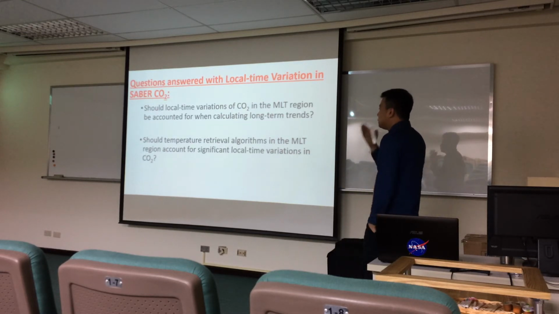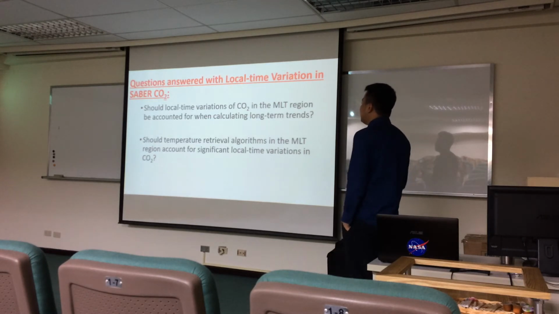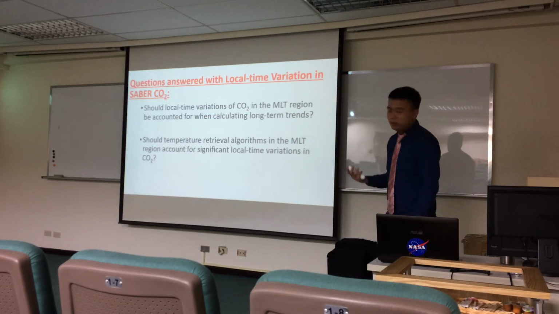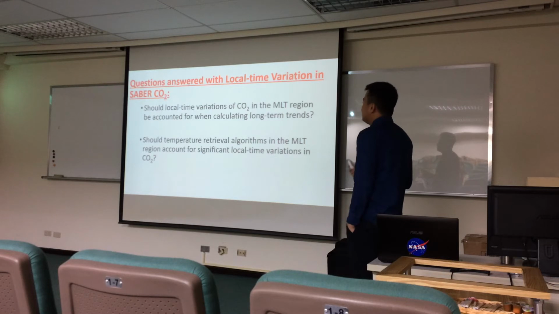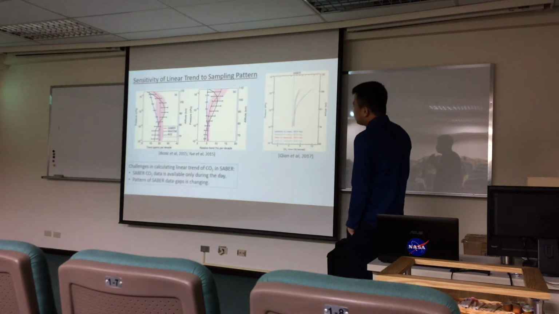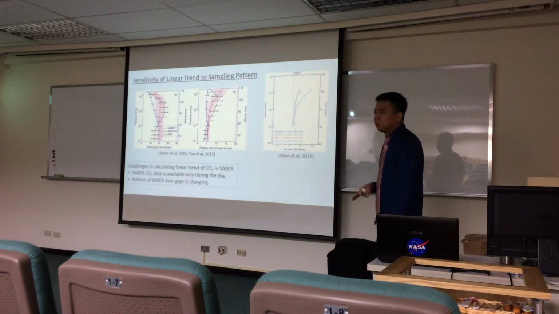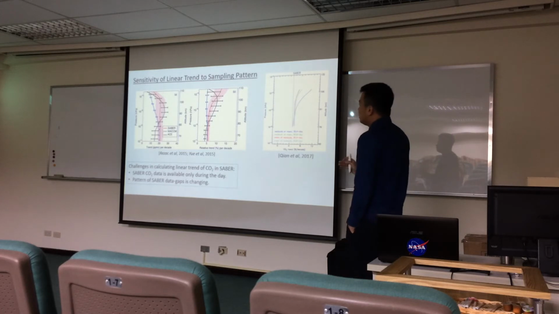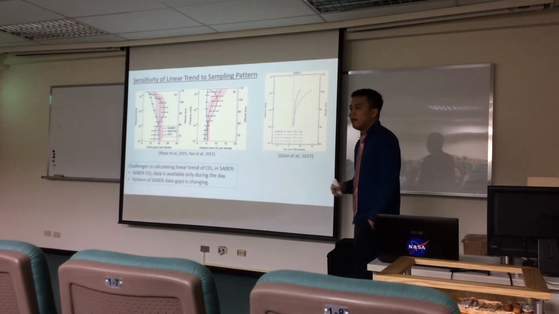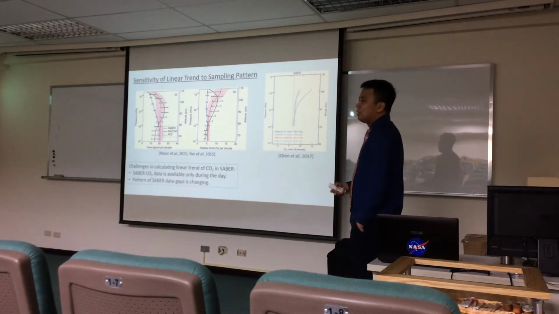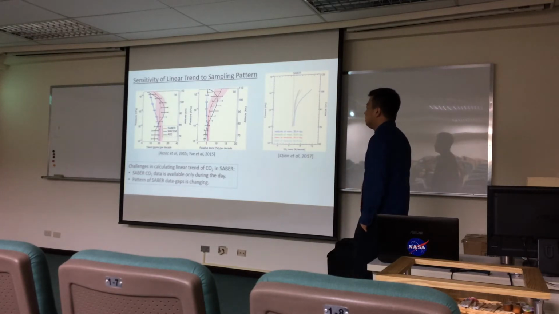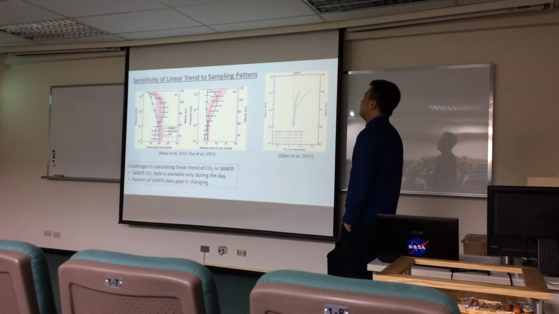The first question: should local time variations of CO2 in the MLT region be accounted for when calculating long-term trends in the region? This question stems from some recent work showing that the trend of CO2 in the lower thermosphere is much faster than the one at the surface. Here at the surface, the trend of CO2 is 5 to 6% per decade. In this recent study, it was found that the trend actually reaches up to 10% per decade above 100 kilometers, which is quite high.